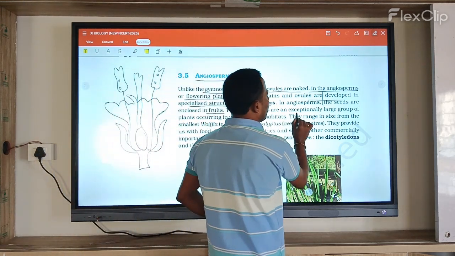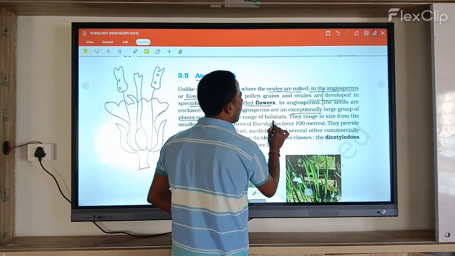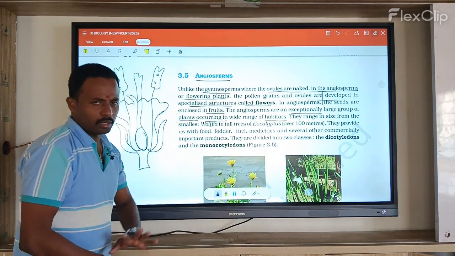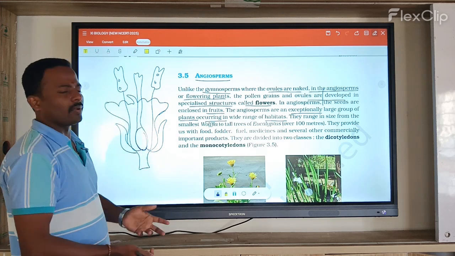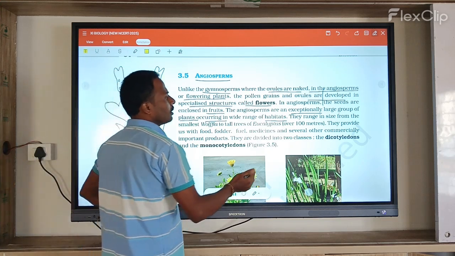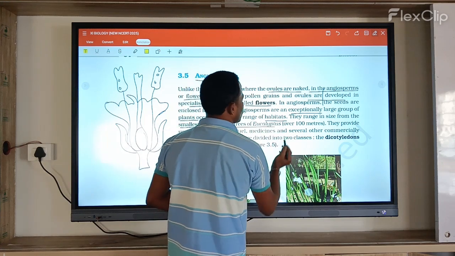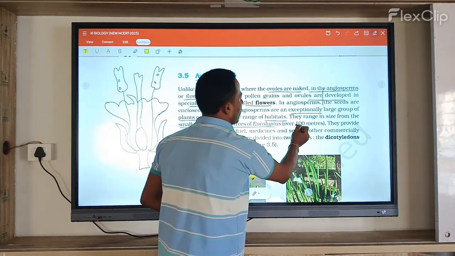The angiosperms are a very large group of plants occurring in a wide range of habits. Because they have a fruit, the seed is covered with a number of layers. Next, the range of size: the smallest is Wolffia, and the largest grows up to 100 meters.